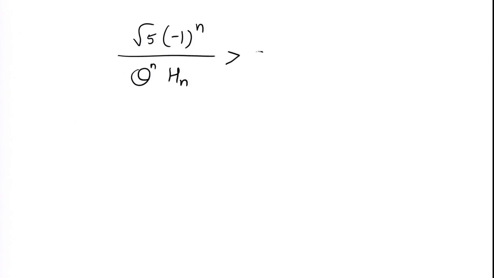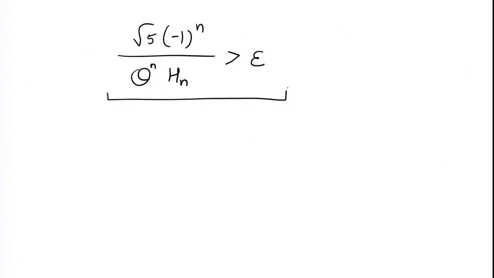So, this will give that root 5 minus 1 power n upon theta power n Hn is bigger than epsilon.